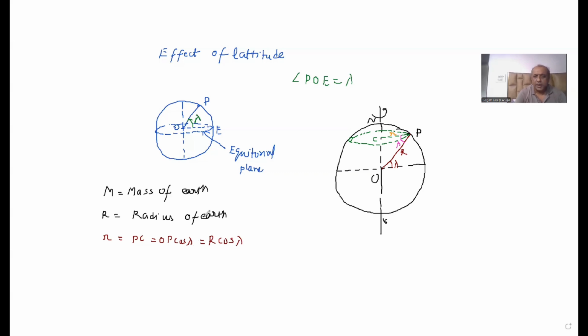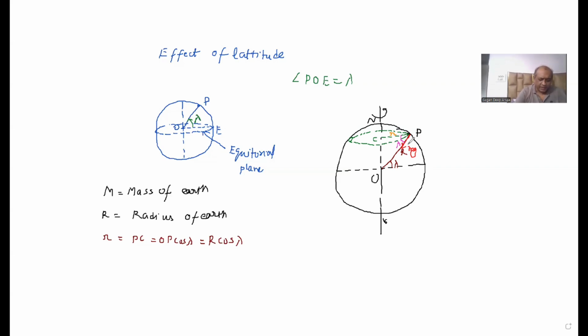Now, when the particle is present at point P, there is a gravitational pull acting on it, represented by mg, that is acting towards the center of Earth.